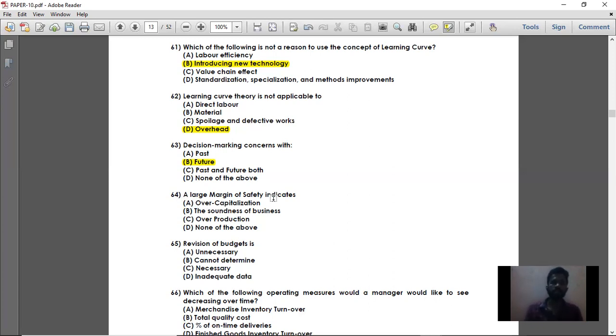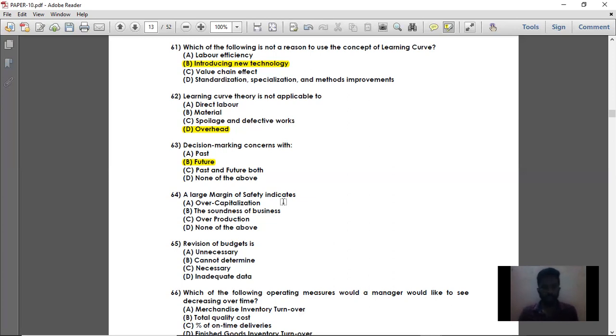A large margin of safety indicates, what is meant by margin of safety? Margin of safety is a part of sales which gives you profit. See, till BEP, there is no profit, no loss.